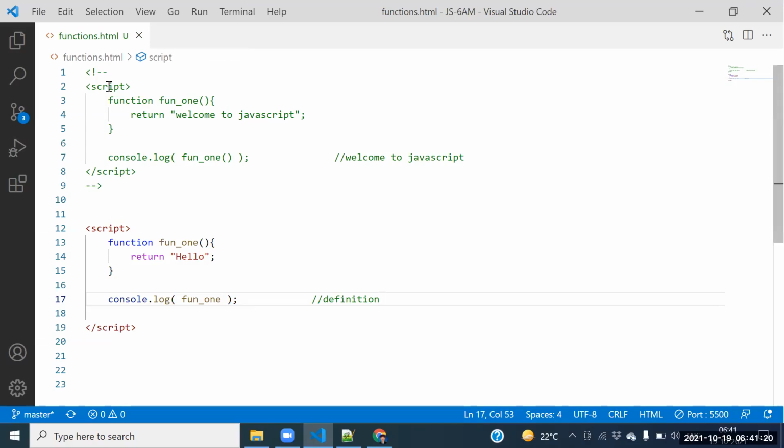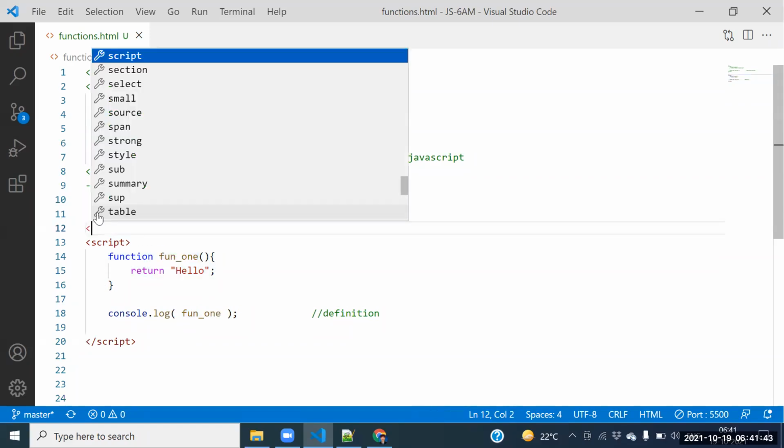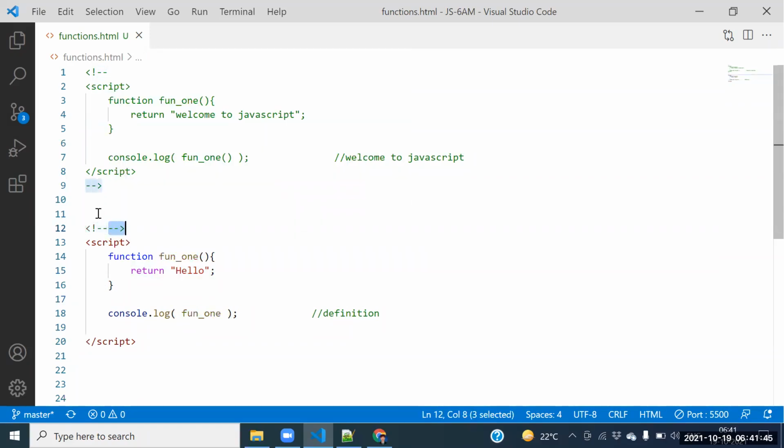Inside the HTML file, how to include the JavaScript? By using the script tag. Line number 17. What is the mistake we did? We forgot to place the parentheses. If I forget to place the parentheses, are we getting output or are we getting the whole definition? We are getting the whole definition. Ida, can I go for the third example? Yes. Let me go for the third example.